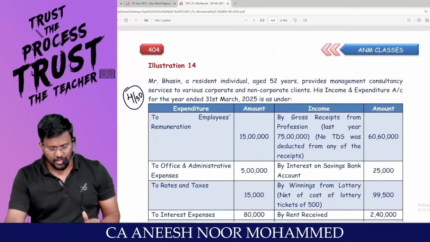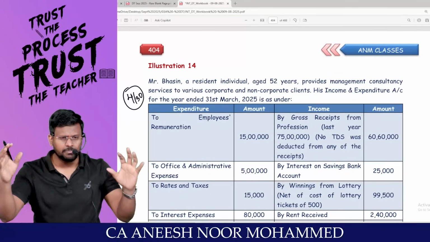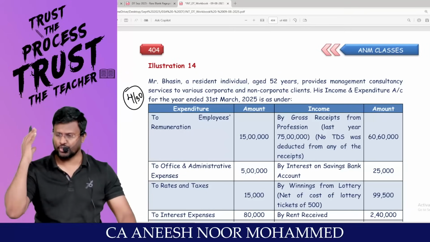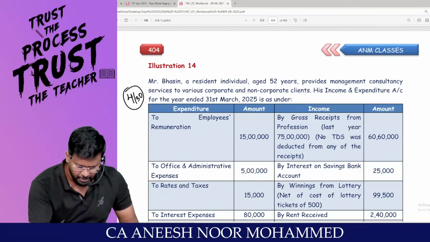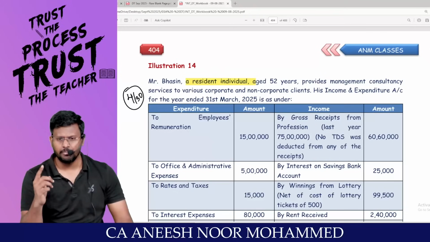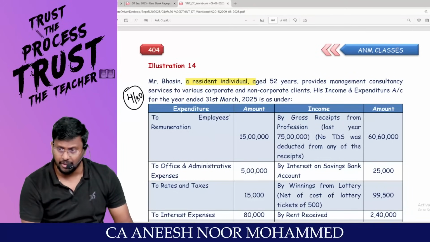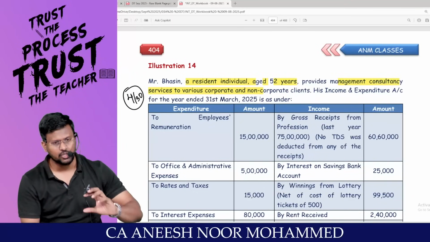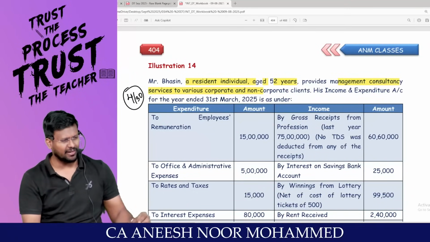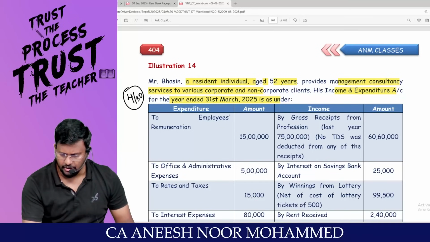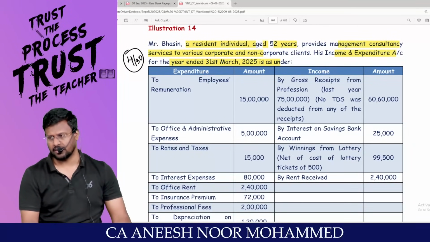Then, once we start looking into this big question, automatically we will fall into doing the big question. Mr. B, I will be using B, a resident individual. Sir, in many sections, we will be using the reference of resident. Aged 52 years, he provides management consultancy service to various corporate and non-corporate clients. That means like a chartered accountant. His income and expenditure account for the year ended 31st March 2025 is given as under.